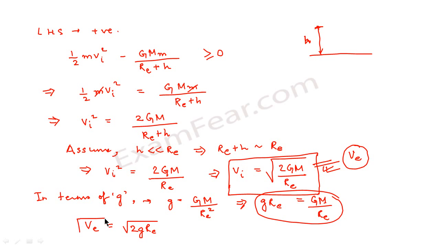So this is the value of escape velocity. We found that we can get an expression for escape velocity in terms of the universal gravitational constant or in terms of acceleration due to gravity. So basically escape velocity is nothing but the initial velocity which when given to an object, the object will go to infinity and it will never come back to the surface of the earth.